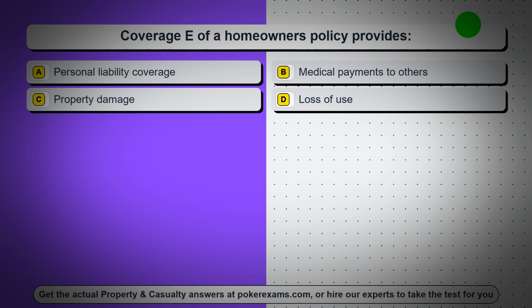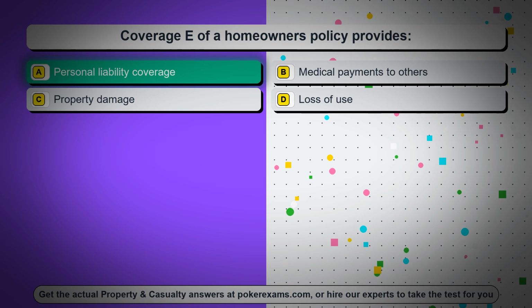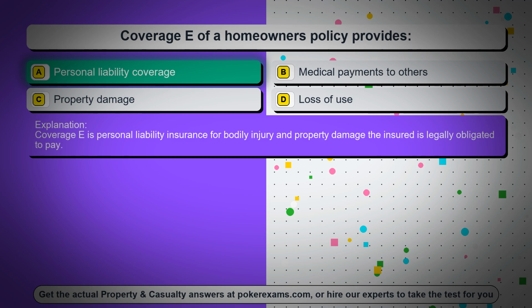Question 46. Coverage E of a homeowner's policy provides Option A, personal liability coverage. Option B, medical payments to others. Option C, property damage. Option D, loss of use. The correct answer is option A, personal liability coverage. Coverage E is personal liability insurance for bodily injury and property damage the insured is legally obligated to pay.